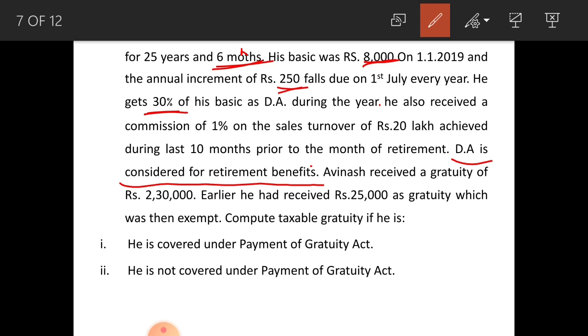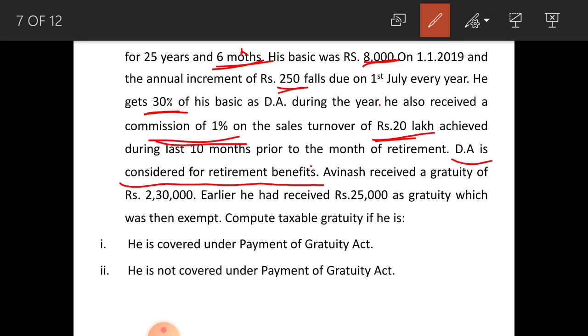But in case of not covered under Payment of Gratuity Act, salary means basic plus DA plus commission. Remember that point. So you have to consider this commission of 1% on 20 lakhs, that is rupees 20,000, for the calculation of salary amount for not covered under Payment of Gratuity Act. Okay, note down that point also.